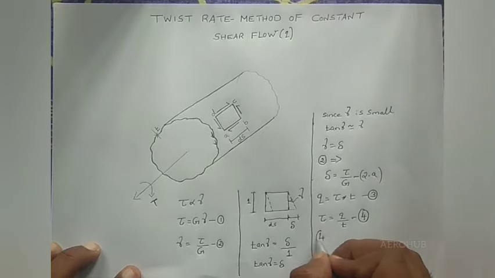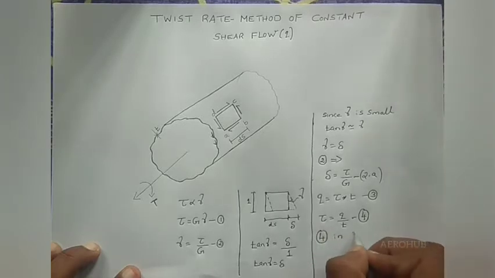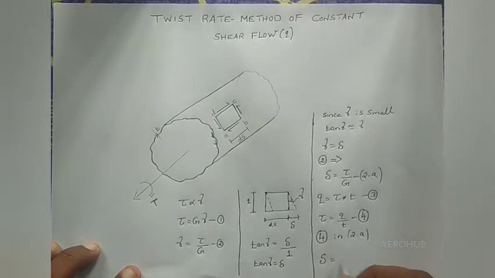Substituting 4 in 2a, I get delta is equal to, instead of tau, q by t, where q is the shear flow and t is the thickness of the thin-walled beam. So delta is equal to q by tG. This is the value for delta, that is, the change in length. I put this as equation number 5.